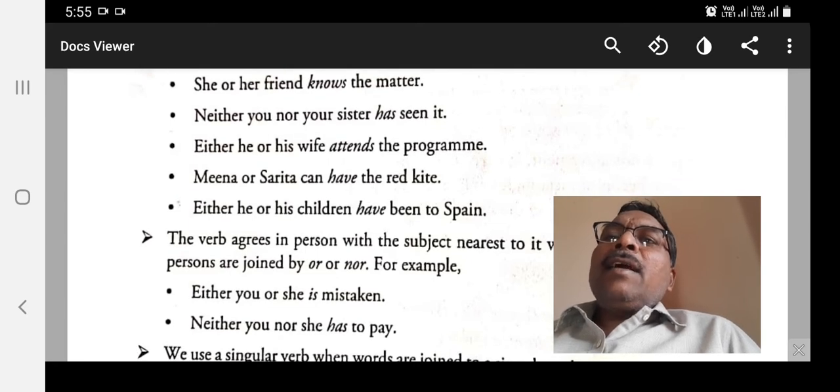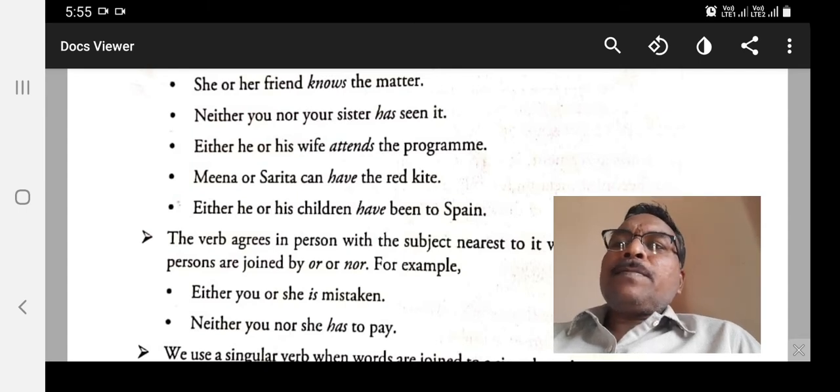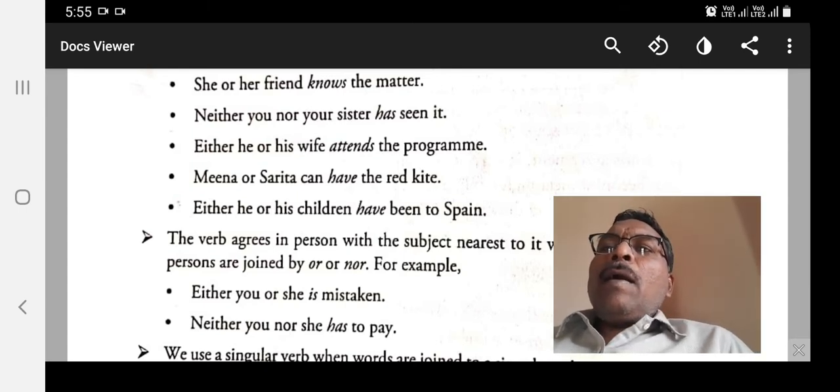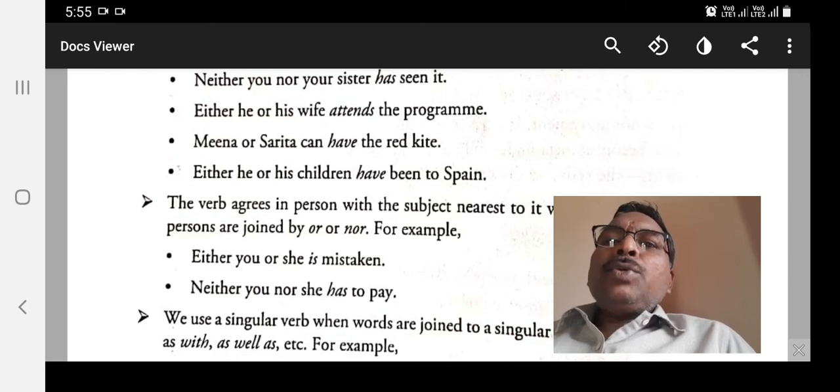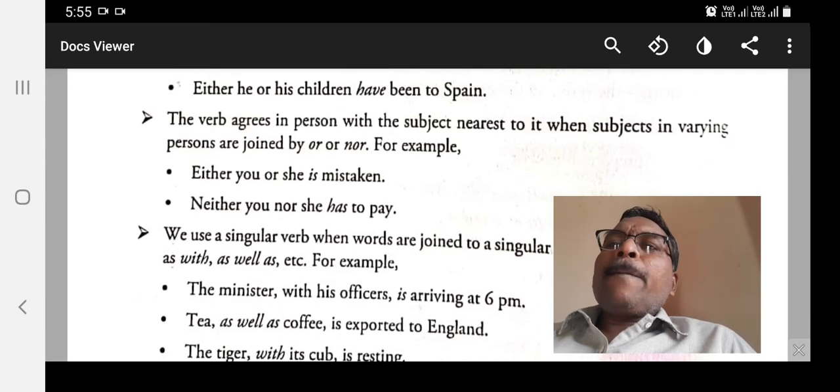Either he or his wife attends the program. Meena or Sarita can have the red kite. Either he or his children have been to Spain. In these cases, we use plural like this.